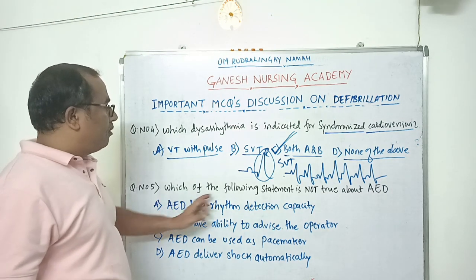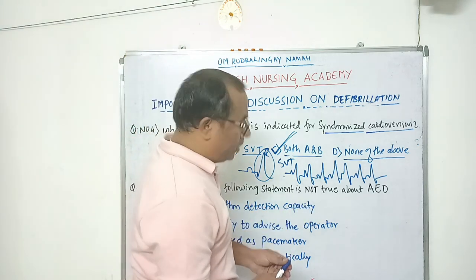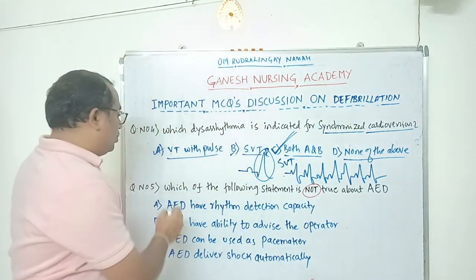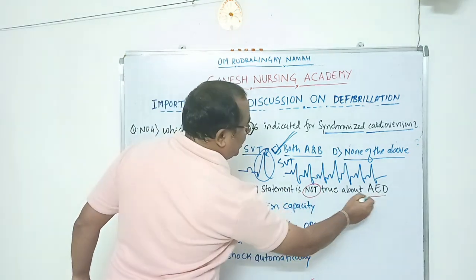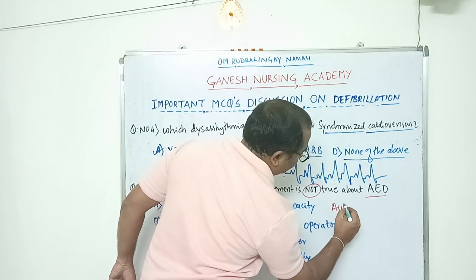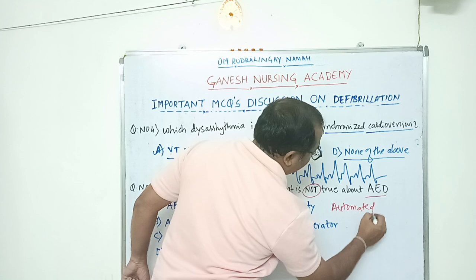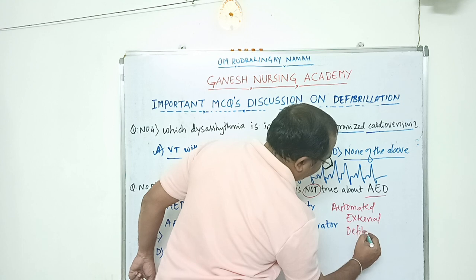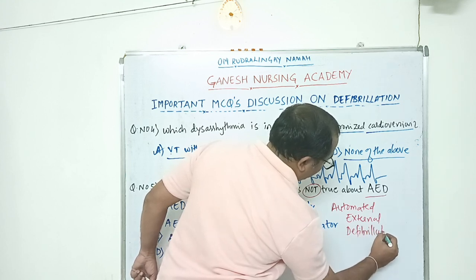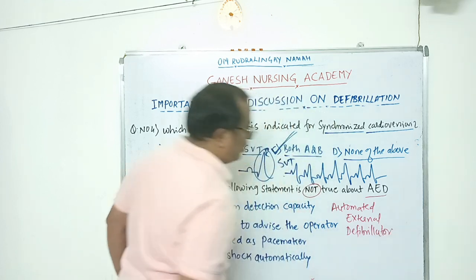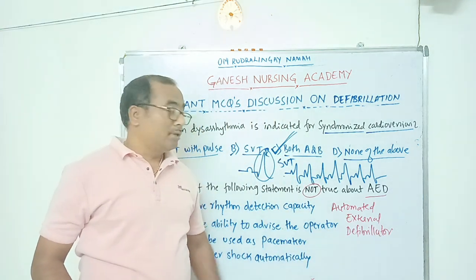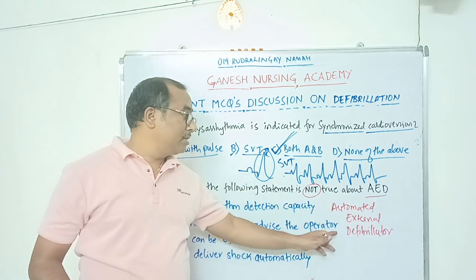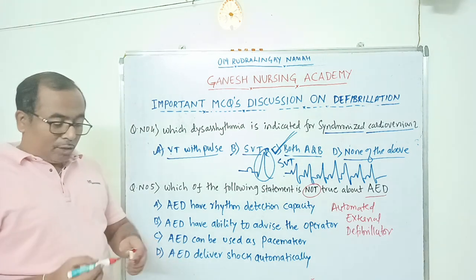Question number 5. Which of the following statements is not true about AED? Here they have asked which statement is not true. AED means automated external defibrillator. Somebody might think that AED means automated electrical defibrillator. No, it is not. It is automated external defibrillator. So what is the automated external defibrillator?